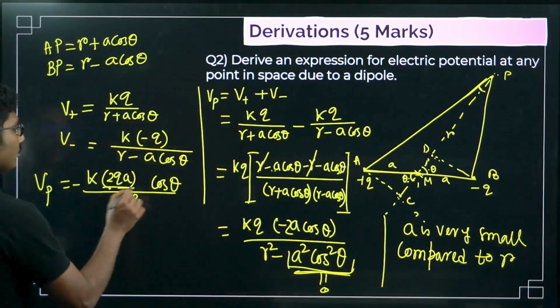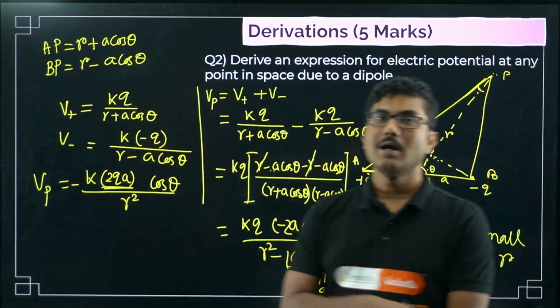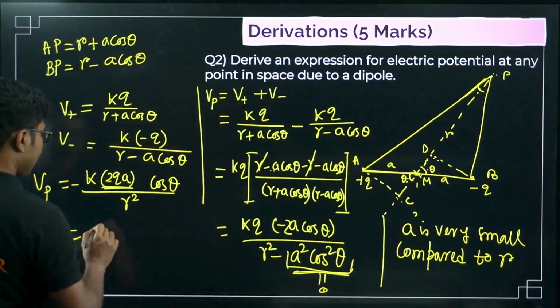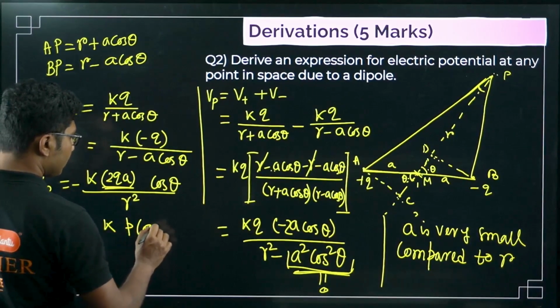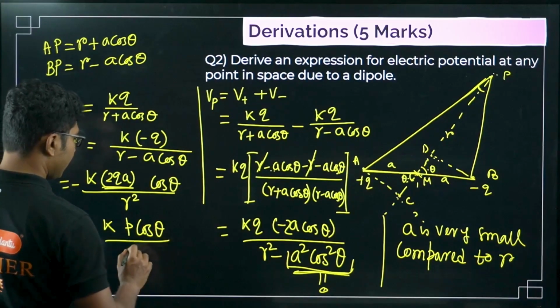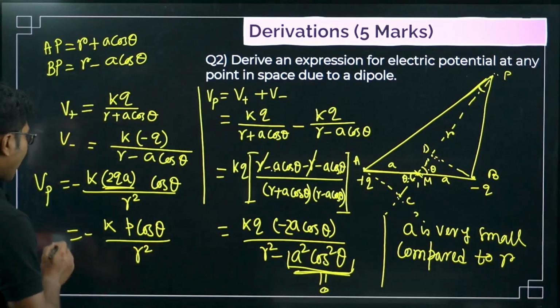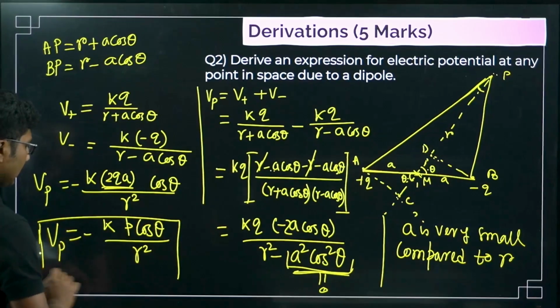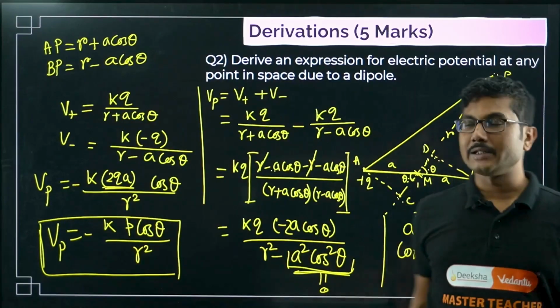So now what is 2QA? 2QA is the dipole moment, right? This is the dipole moment. So it is minus K dipole moment P cos theta divided by R square. Right, so this is the final form. You don't need to worry about cos theta. Cos theta is there because there is an angle involved.